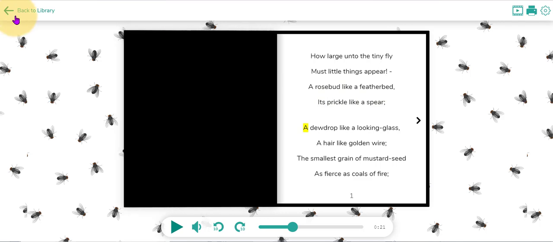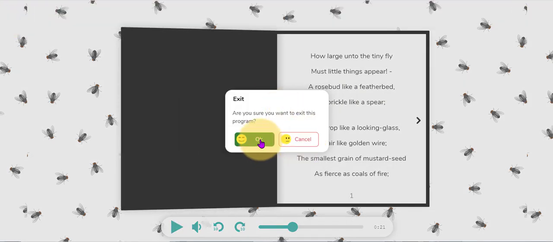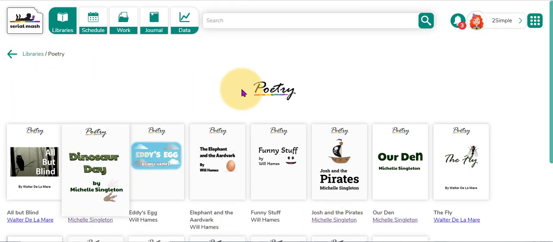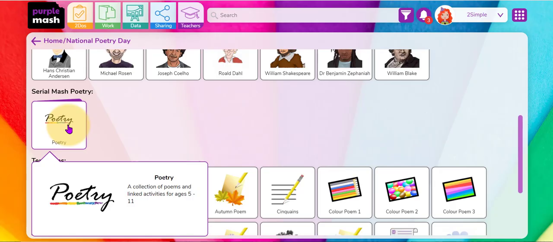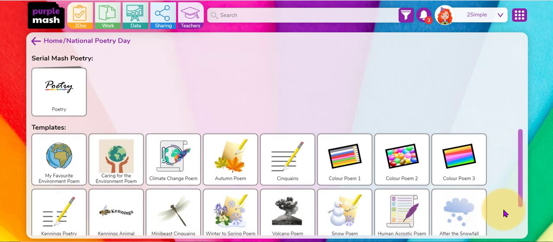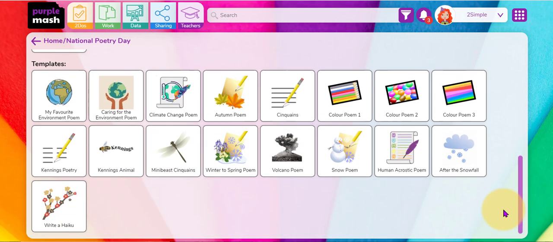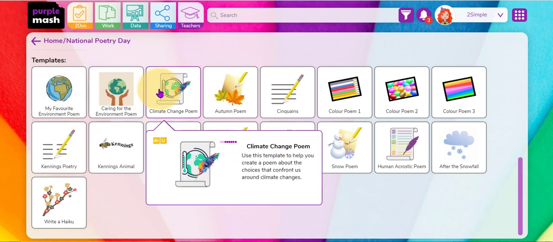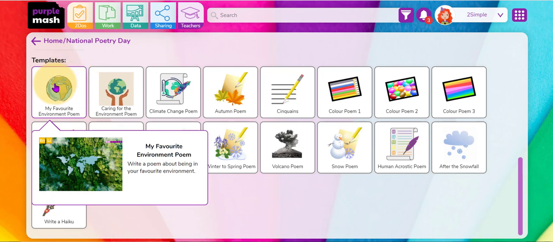Some lovely ideas to get your children listening to poetry, hearing the rhyming syntax and the rhythm of poetry as well. A lovely opportunity to explore a collection of poems from ages 5 to 11. Now underneath here we have some templates that your children can use to actually start creating their own poems. Let's have a look at some of these templates.